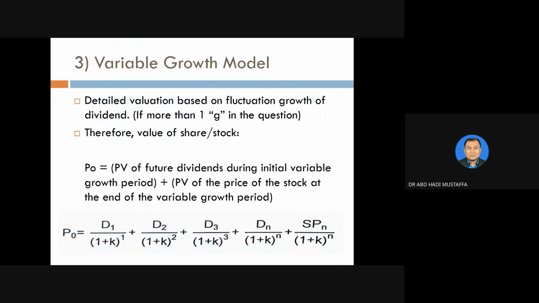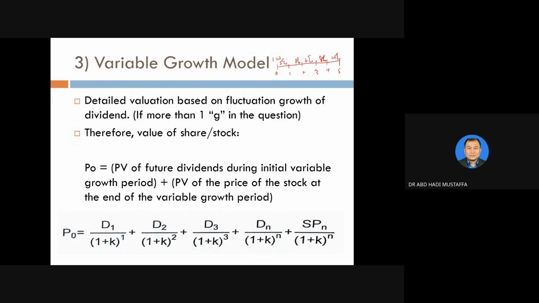And the last one is the variable growth model. We are talking about different growth models, different growth rates. Let's say RM1, year 1, year 2, year 3, year 4, and year 5. The variable growth model means that different years have different rates. Let's say this one 5%, suddenly this one is 7%, 6%, 8%, and also 10%. Well, this one is quite difficult because you need to calculate year by year. You cannot do a straight calculation because of the different rates.